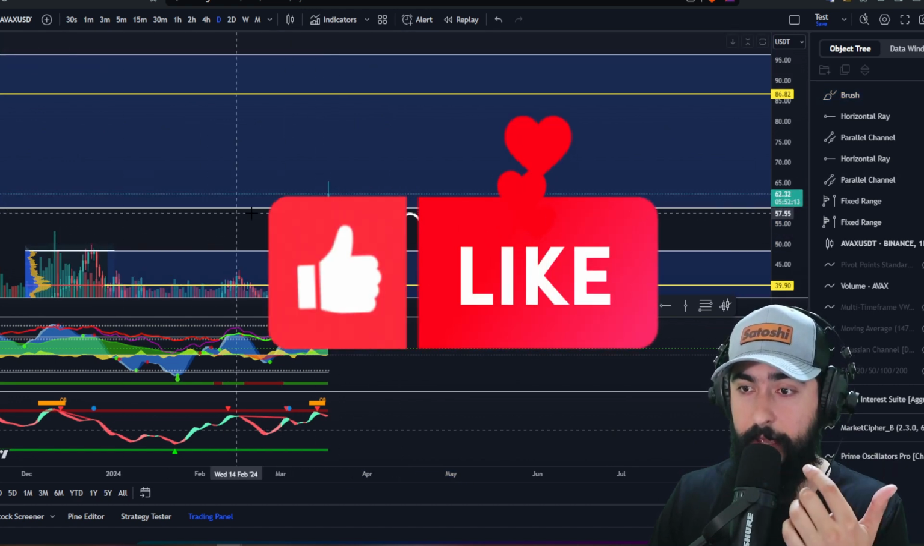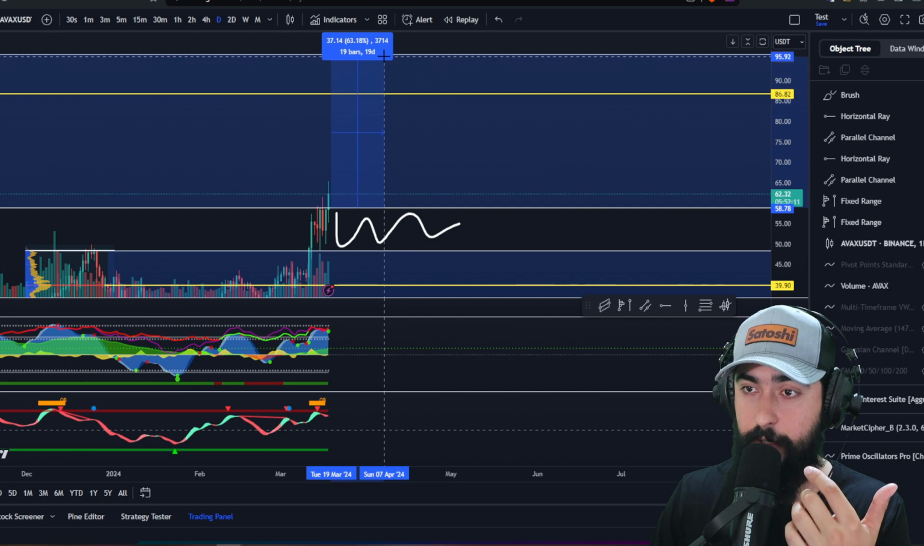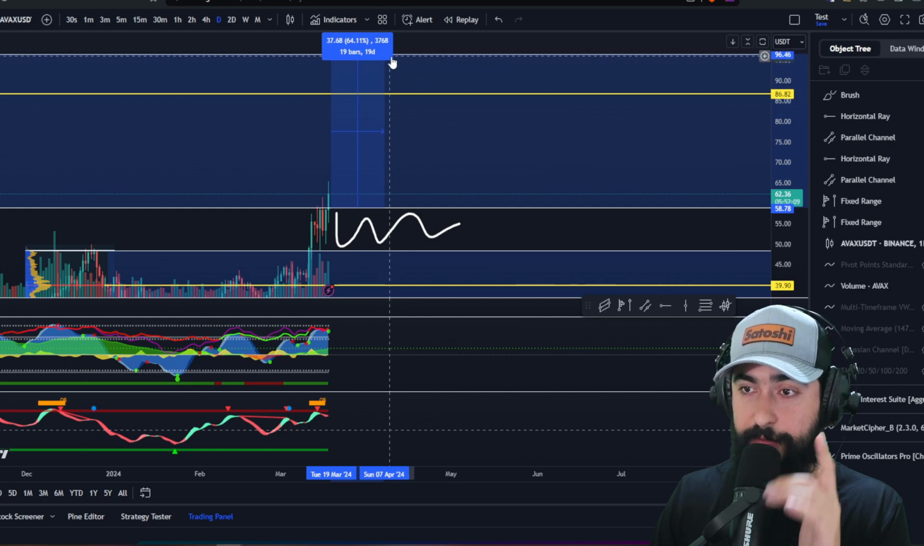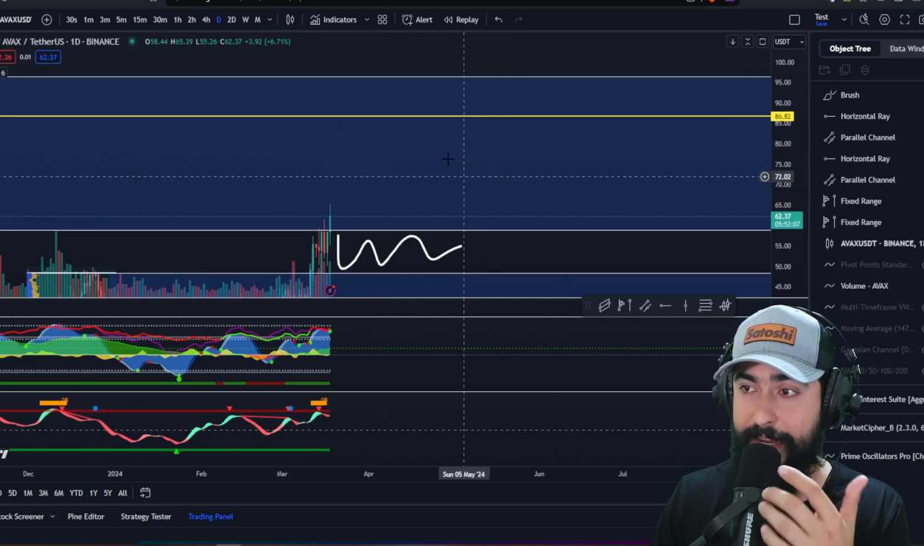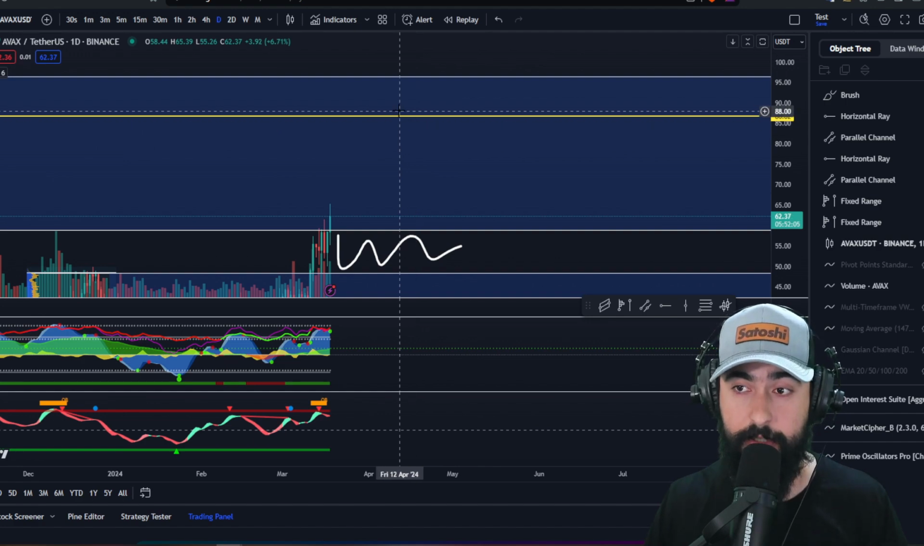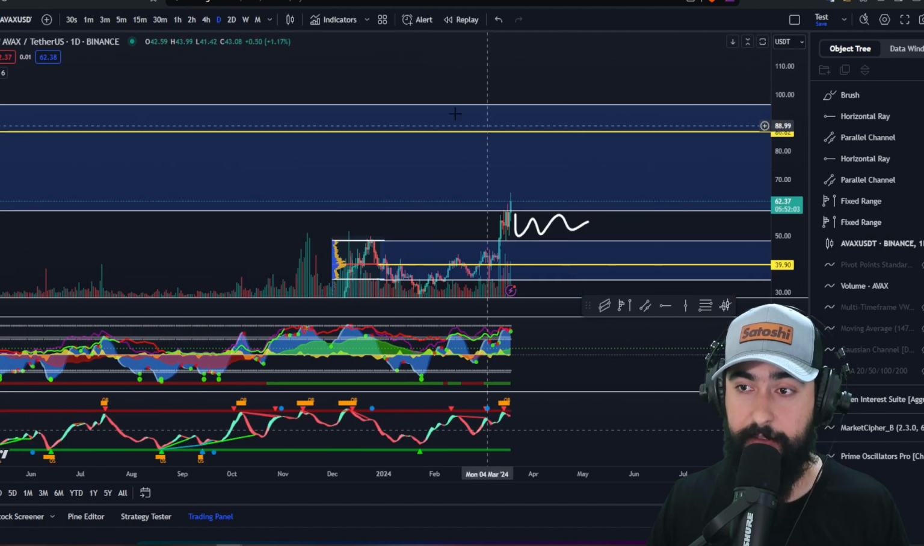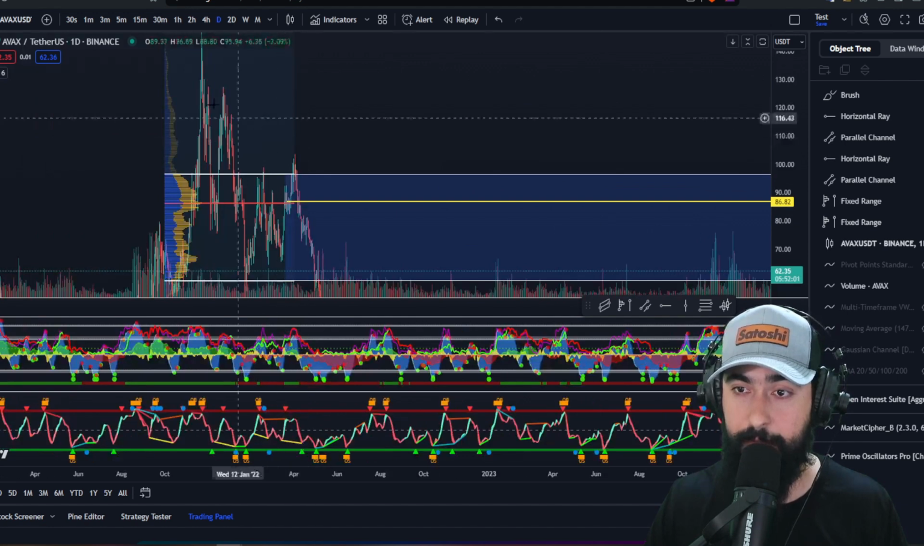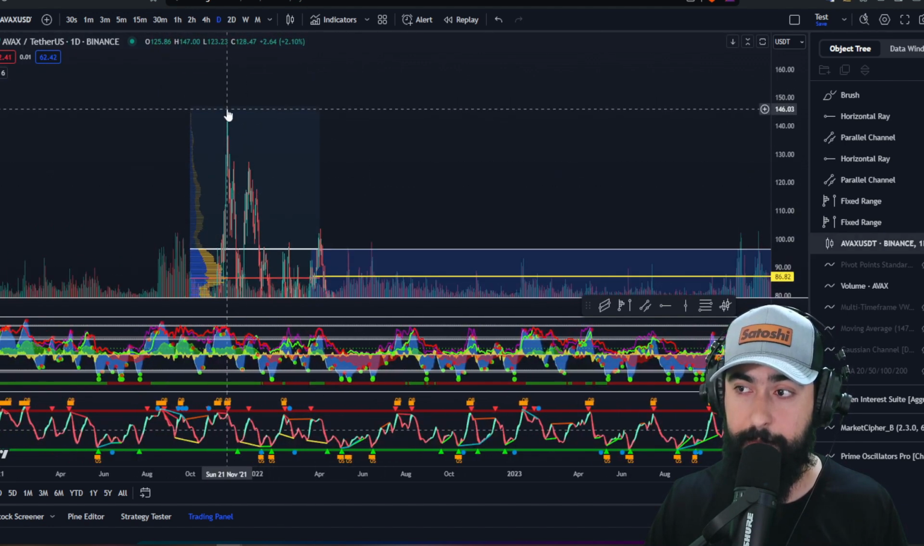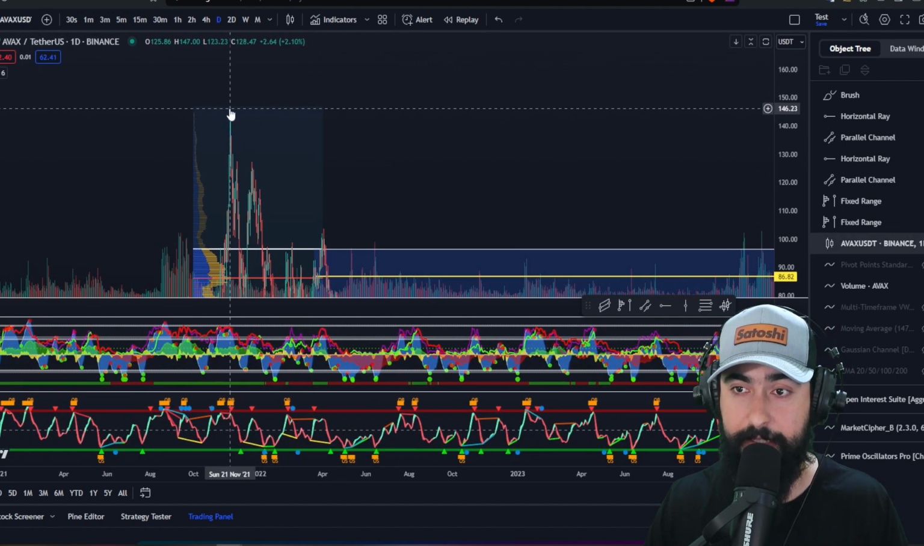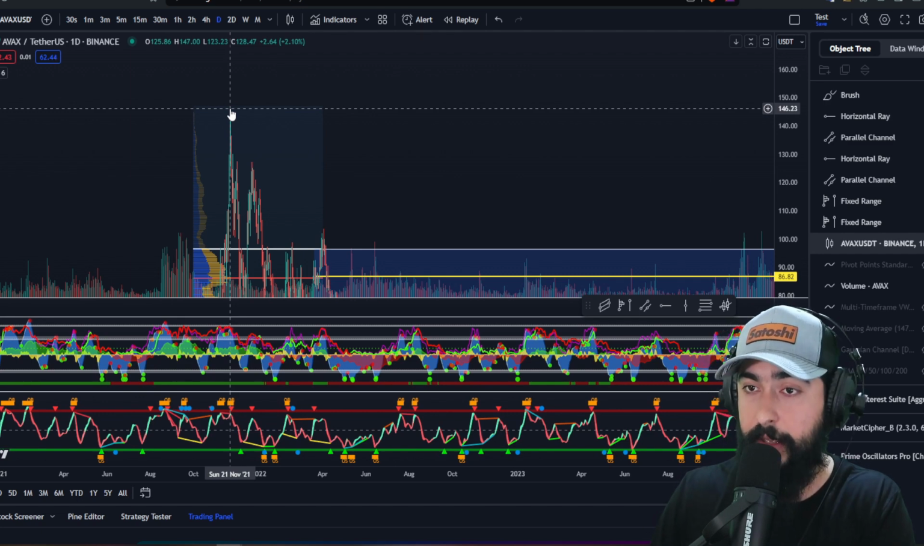But overall, it moved from this value area low to this value area high is a 64% move to just hit $96, still sub $100. And I do truly believe that AVAX will break all-time highs once again, and that will put us at a price point above $150 for this bull market. And I think we're going to do a lot better.